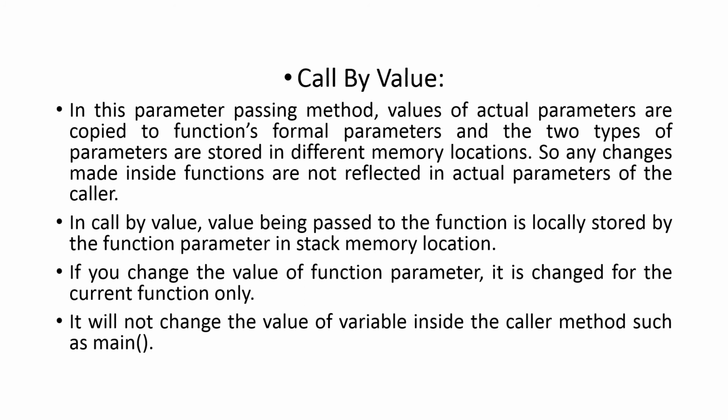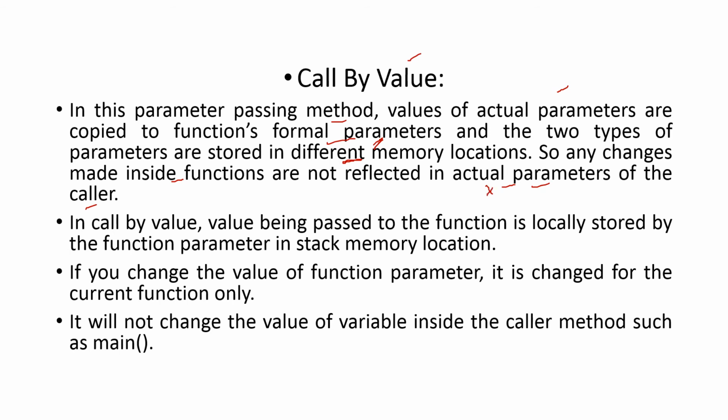Let's see in detail what call by value is. In this parameter passing method, values of actual parameters are copied to the function's formal parameters, and the two types of parameters are stored in different memory locations. So any changes made inside the function are not reflected in the actual parameters of the caller. That is, the actual parameter will be in the main section, and that parameter and the formal parameter are stored in different memory locations. So if one is changed, the other need not change.